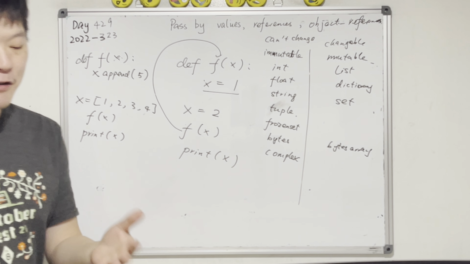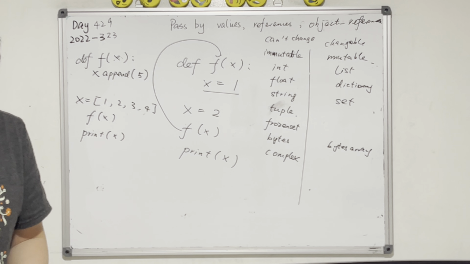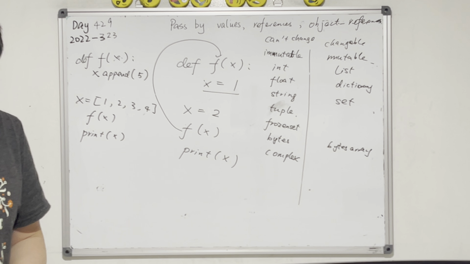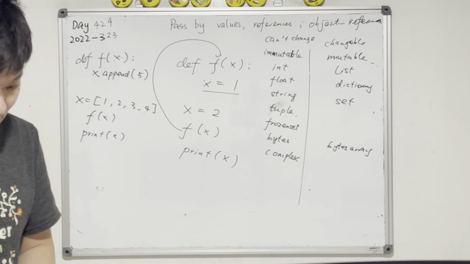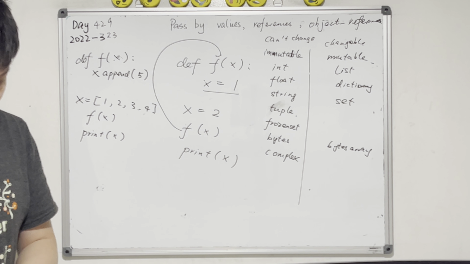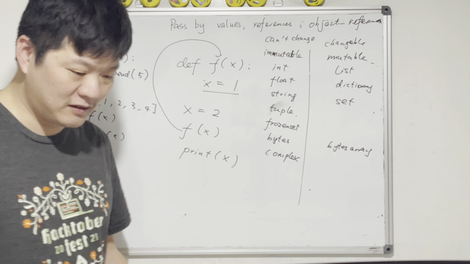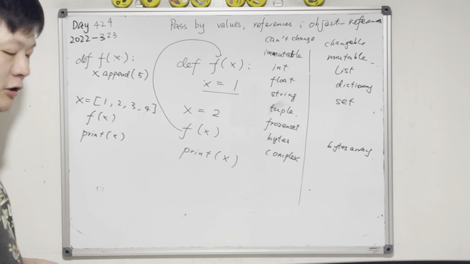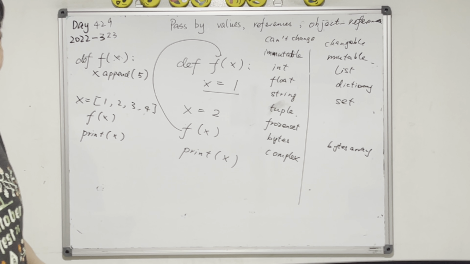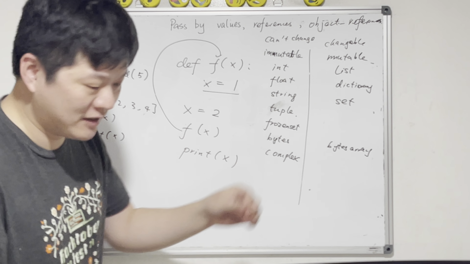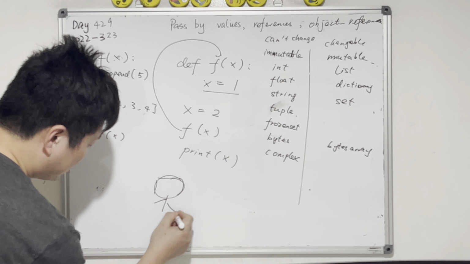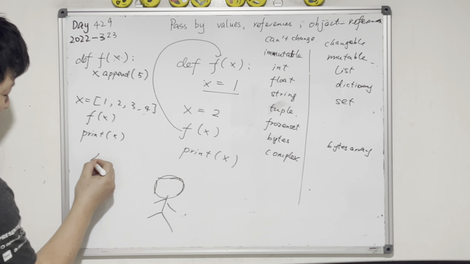For example, if I call you Ryan, Ryan Lai, or I call you Hao Lai, it means the same person, right? Ryan Lai, can you go brush your teeth? Hao Lai, can you brush your teeth? I'm going to buy Ryan Lai a toy today. I'm going to buy Hao Lai a toy today. Same thing. So that's reference. This is you, this is you, this is you. I can call you by Ryan.